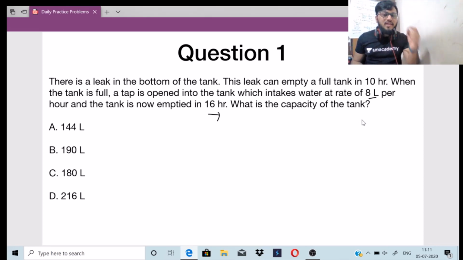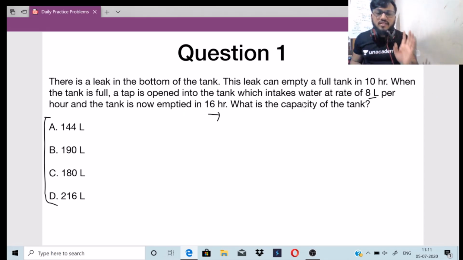The question may look very tricky here, but it is very easy to solve. You have four options here. Let's solve the question. I'll explain it once more. There is a leak in the bottom of the tank, because of which it can empty the full tank in 10 hours. When a tap is opened, it fills the tank at 8 liters per hour, and now this tank is emptied in 16 hours. So what is the capacity of the tank? Let us move on with the answer.